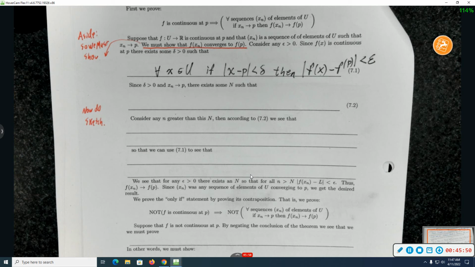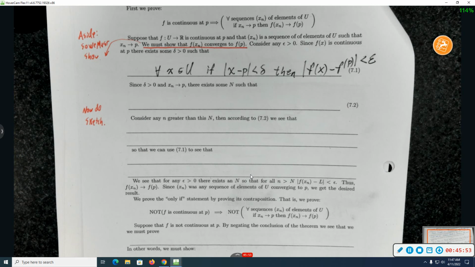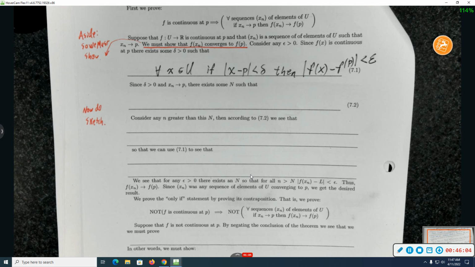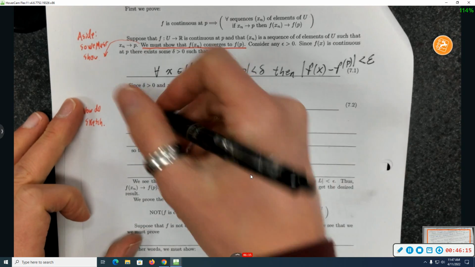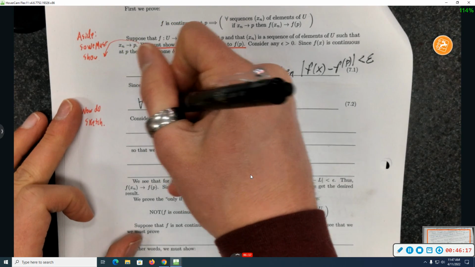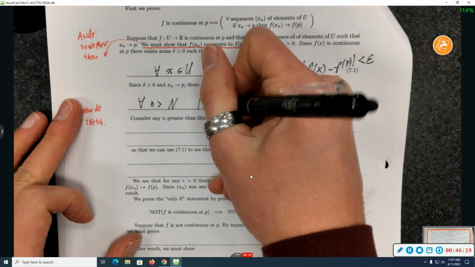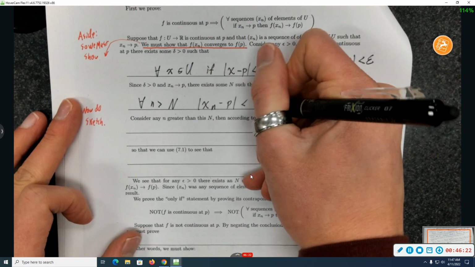I will refer to it later on as 7.1. The next thing I did is I used the fact that this delta is positive and this convergence result to say there exists a big N such that this happens. Since delta is bigger than 0 and x of n converges to p, there exists some big N such that for little n bigger than big N, that happens.